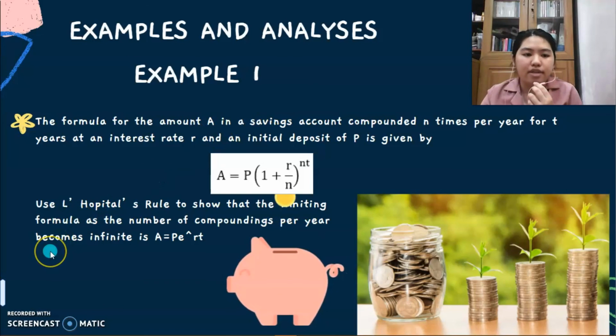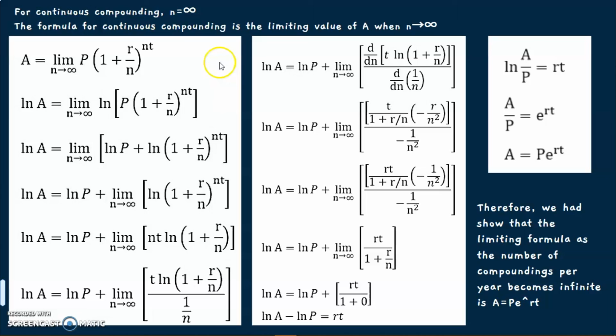So the question is, use L'Hopital's rule to show that the limiting formula as the number of compoundings per year becomes infinite is A = Pe^(rt). For continuous compounding, n will become infinity. So the formula for continuous compounding is the limiting value of A when n approaches infinity. So we can solve the problem.